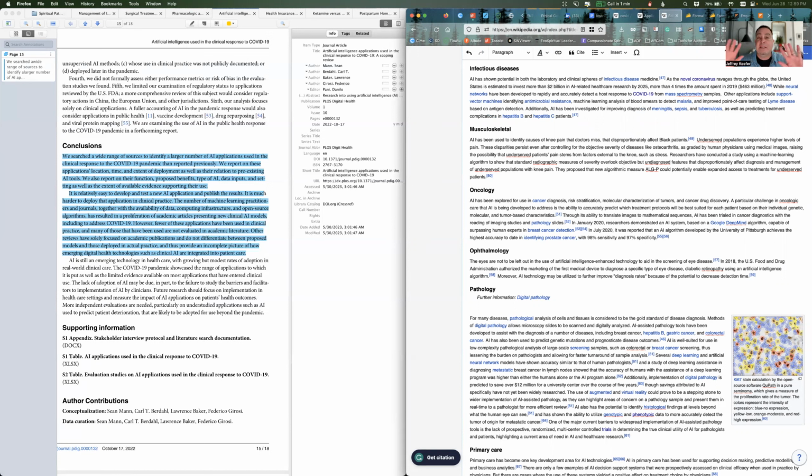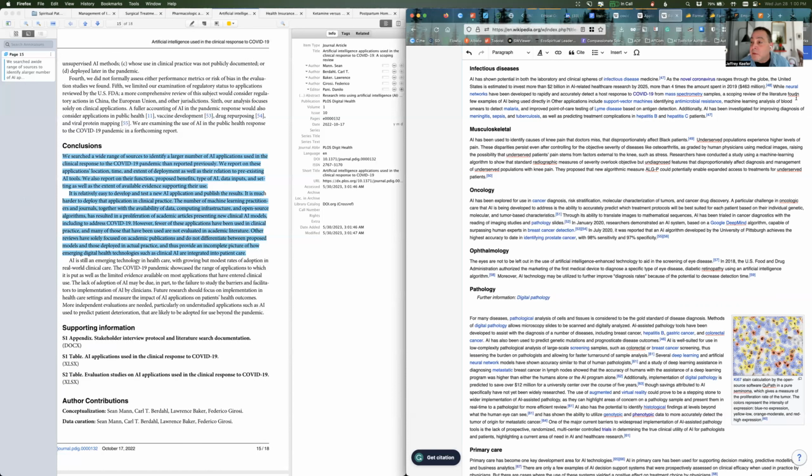I never want to copy and paste it exactly because that's plagiarism. Don't want to do that. Instead, I want to restate the important point in my own words and then cite the source. So while this is the case, a scoping review of the literature found, because this is a scoping review of the literature, found few examples of AI being used directly in, and I'm looking at the section right over here. Few applications have been used in clinical practice.